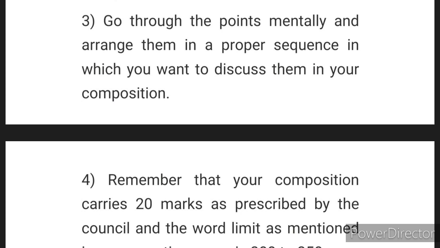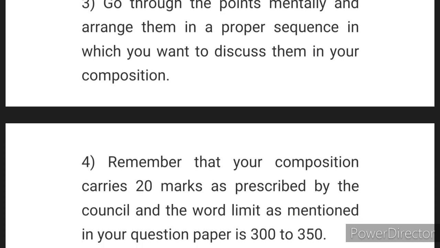You may not sometimes get 5 to 6 points. Okay, fine. Make it 4 to 5 points. But it should not be less than 4 points. Then you may lose out on scoring good marks. So remember, your ideal number of points in your essay should be 5 to 6. I am not saying this alone. All experts will tell you the same thing.